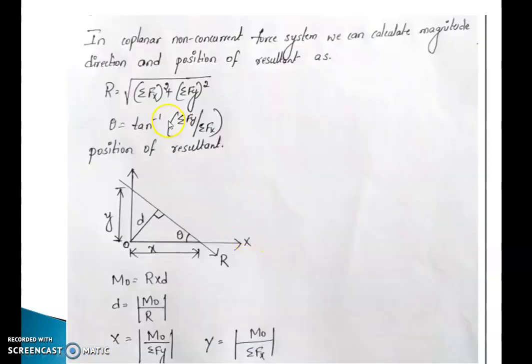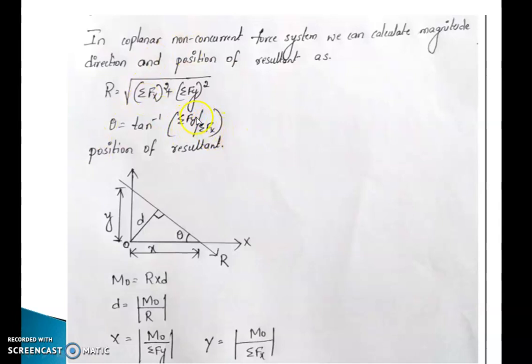In a non-concurrent coplanar force system, we can calculate the magnitude, direction and position of the resultant. R, the resultant, is equal to the square root of summation Fx squared plus summation Fy squared, and theta is tan inverse of summation Fy divided by summation Fx.